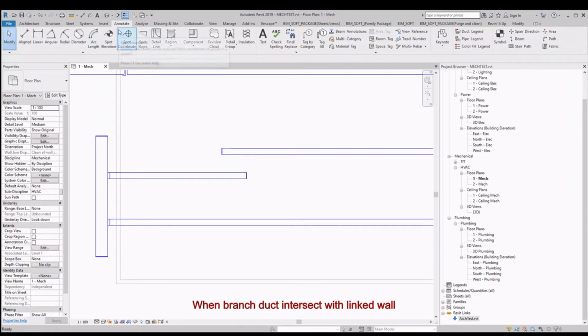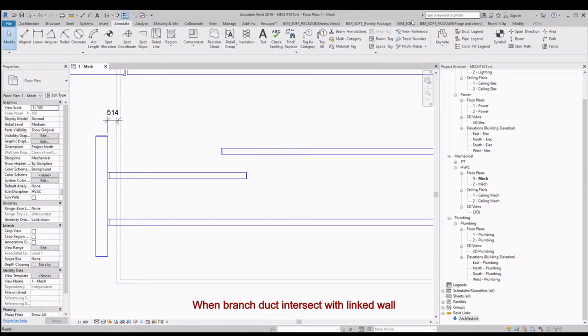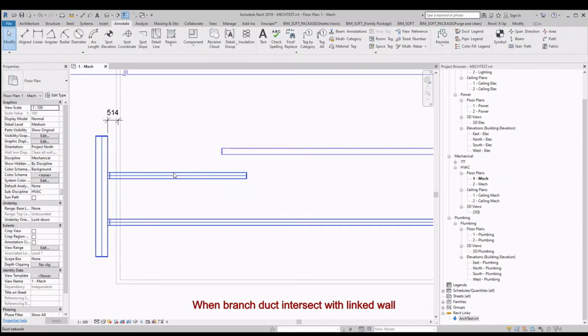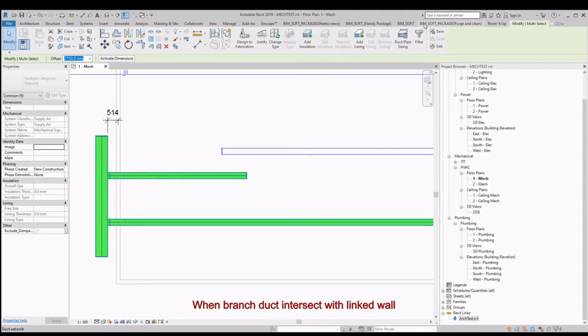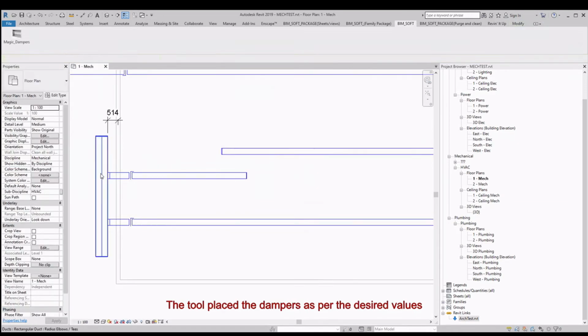When the branching duct intersects with the linked wall, if the distance between the main duct and wall is less than the value, place the damper before the wall center by this value. The tool places the dampers as per the desired values.